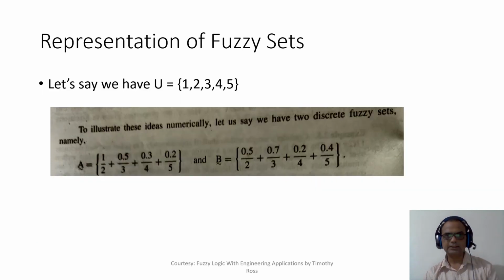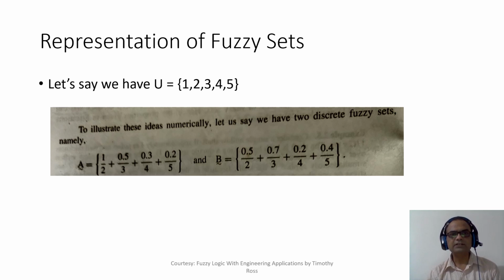So let's see an example. Let's see what terminologies are used to denote fuzzy sets, the representation of fuzzy sets. Let's say I have got a universe with 5 elements, 1, 2, 3, 4, 5. I have got only 5 elements in this universe, and these are the two fuzzy sets defined. This is A and the next one is B. Okay, so let's see this carefully.